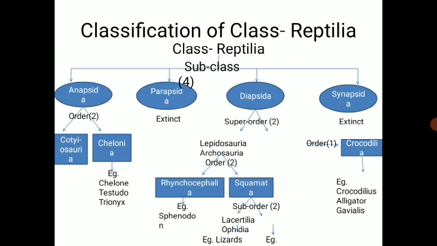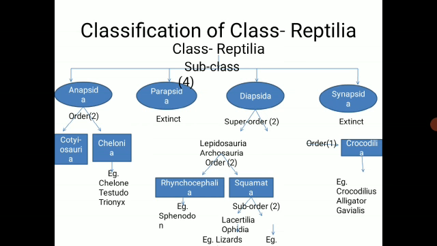Now the next, that is the Diapsida. See, the subclass Diapsida is divided into two suborders, Lepidosauria and Archosauria. See here, actually the name Archosauria, which is present below the Lepidosauria, was by mistake shifted towards here. Okay, but actually it must be here in this place. So the Lepidosauria is the first one, and the Archosauria is the second one.